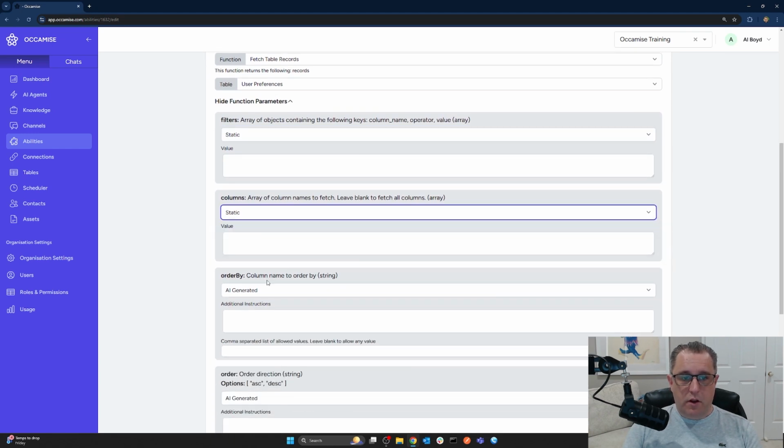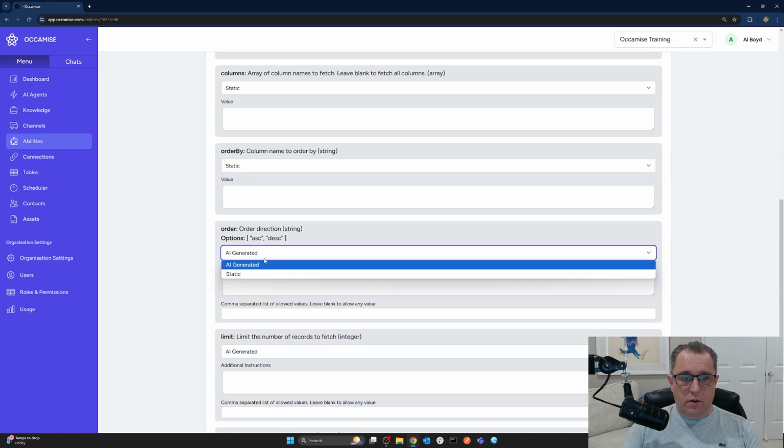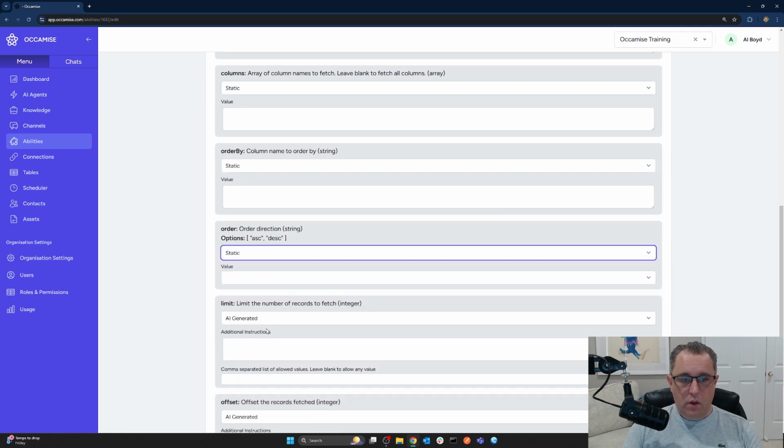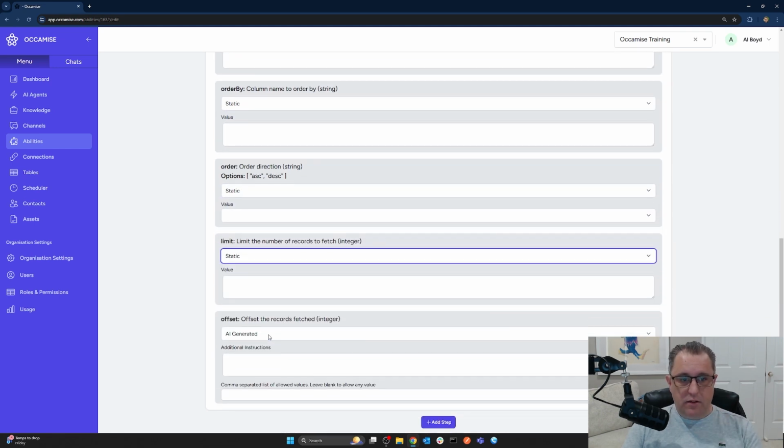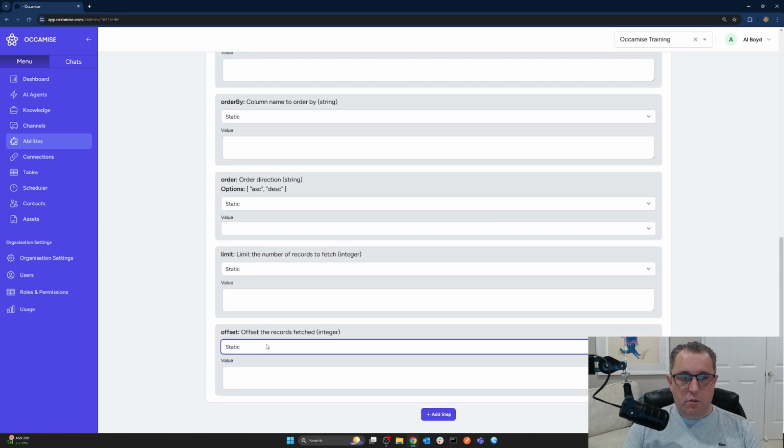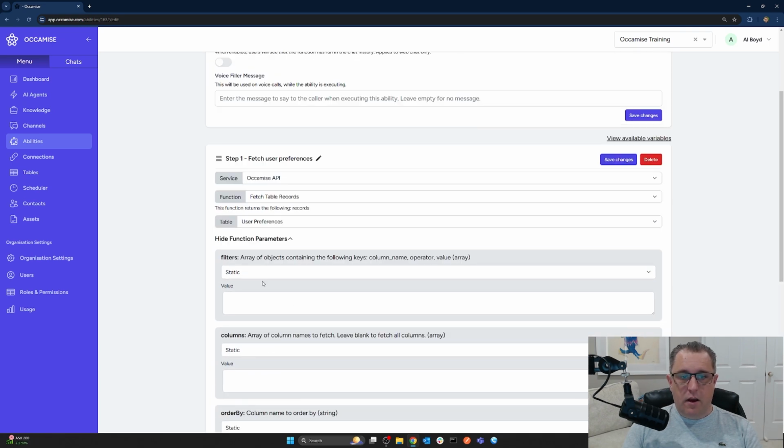I'm not going to specify columns, and so on and so forth. So I'm just going to set all of these to static, and it's just going to pull every record from the table. But I could also formulate a filter using an array of objects with these values in each object. So save changes on that.